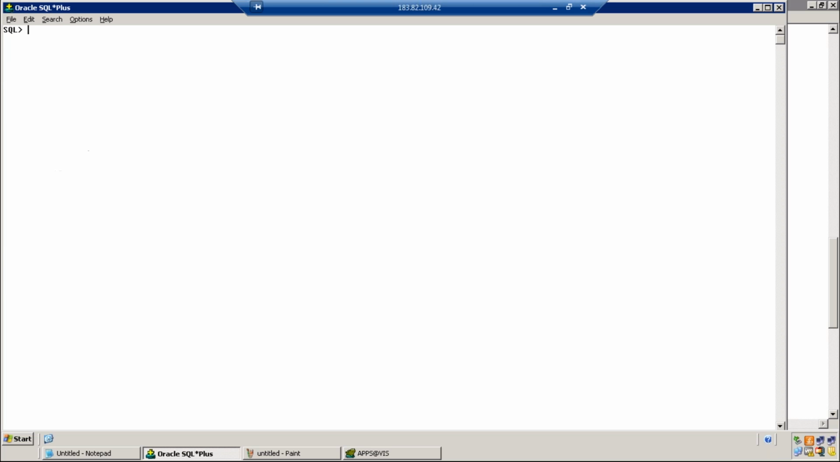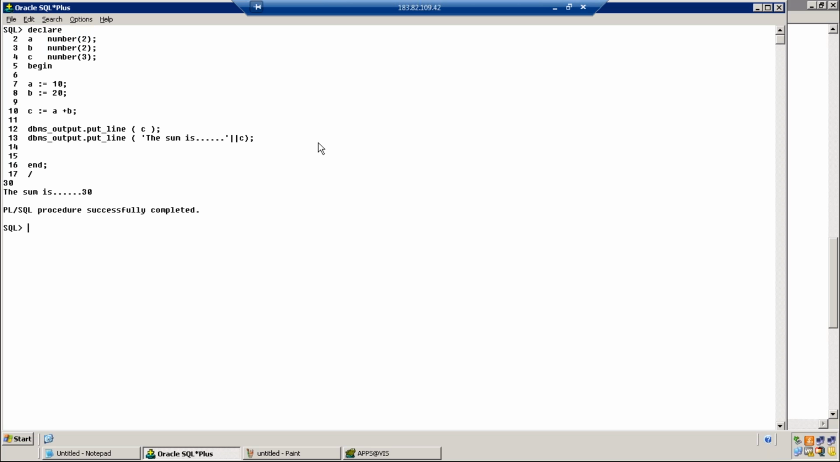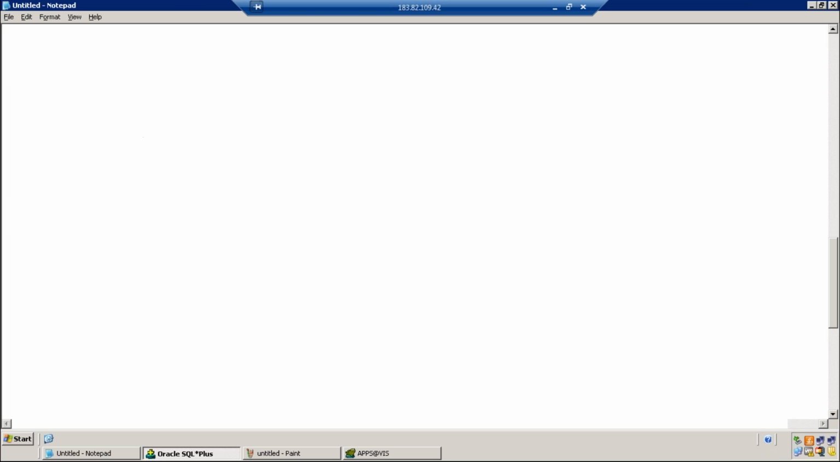CL SCR, clear screen. Run the program. 30 is output of line number 12. The sum is 30 is output of line number 13. Okay, the new thing we have learned here is a concatenation operator which will concat the value in the static string with the value in the variable. I think line number 12 is not required. I can remove line number 12. Am I right? Yes, yes.